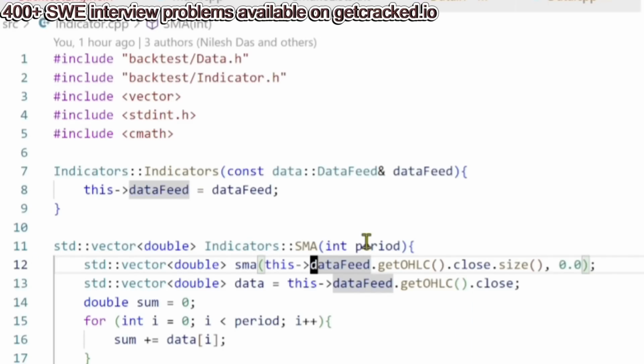A great example of this is actually in his constructor. Because he called his private member variable data feed the same name that he called his parameter data feed, it's not really certain what he's referring to when he's trying to set data feed to data feed. So in order to make it explicitly clear that he wants to override his private member variable called data feed with the parameter passed in called the exact same name, he has to prefix the private member variable data feed with the this pointer.